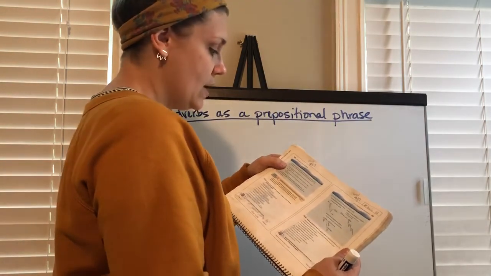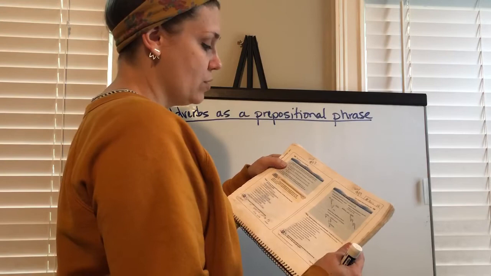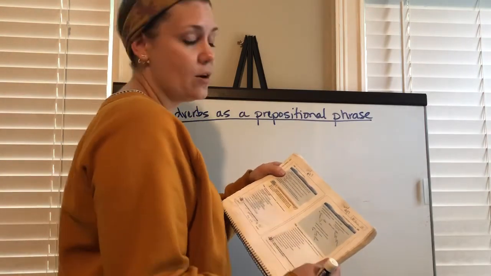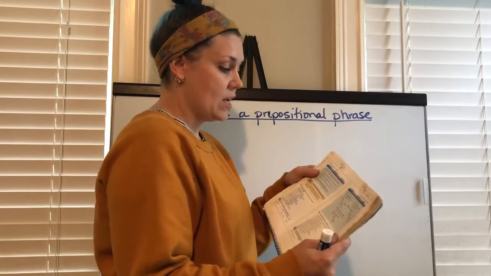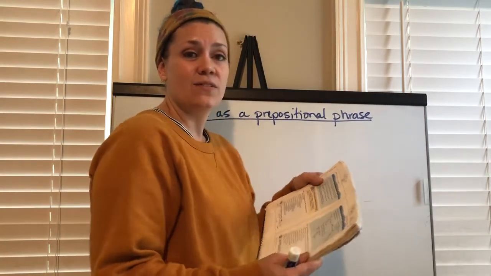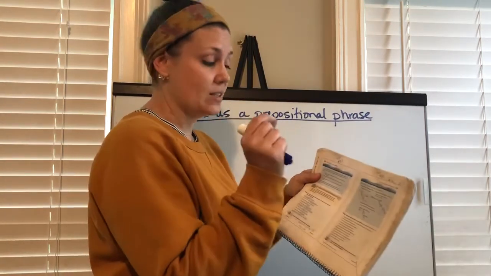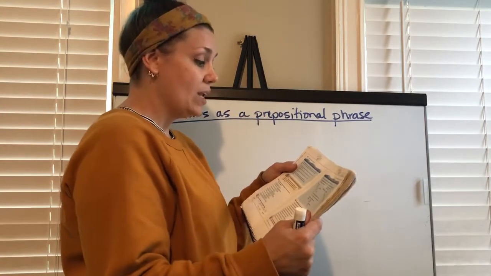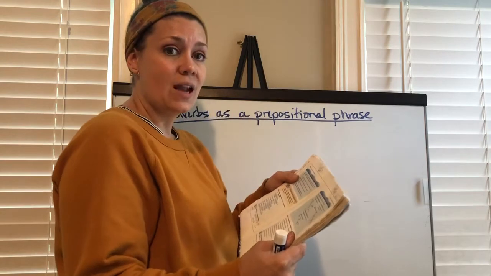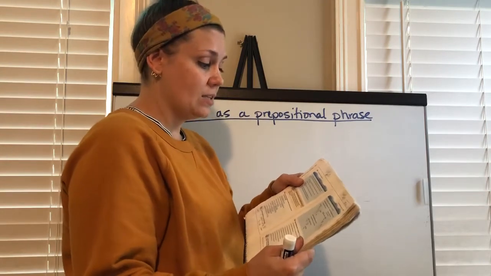So here, in 1858, Theodore Roosevelt was born. Okay, if you're not already looking at page 232, you should be. In 1858, Theodore Roosevelt was born. In 1858, that's a prepositional phrase at the very beginning of the sentence. It answers the question when he was born. So this is an adverb phrase, in 1858.